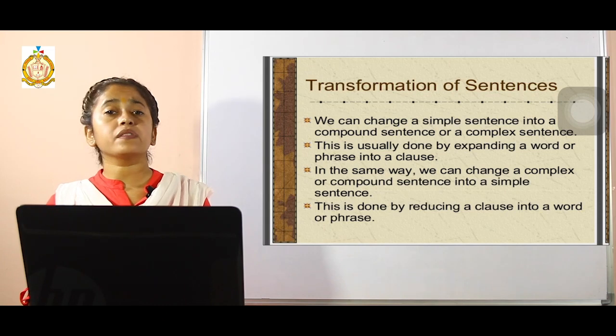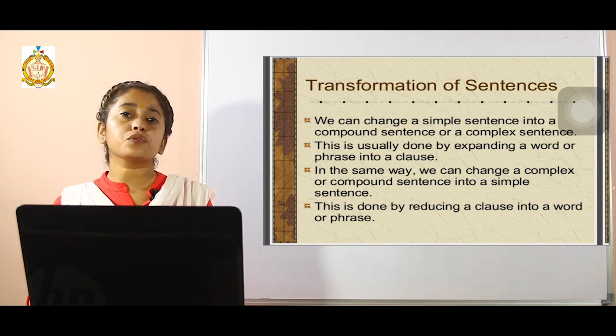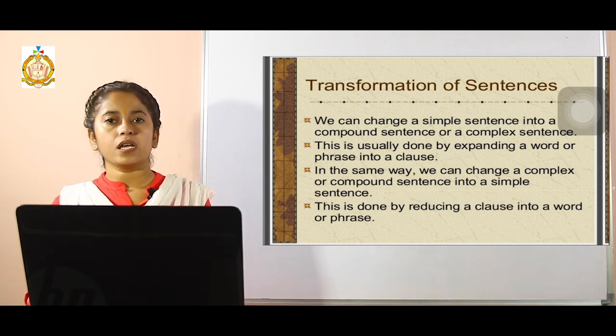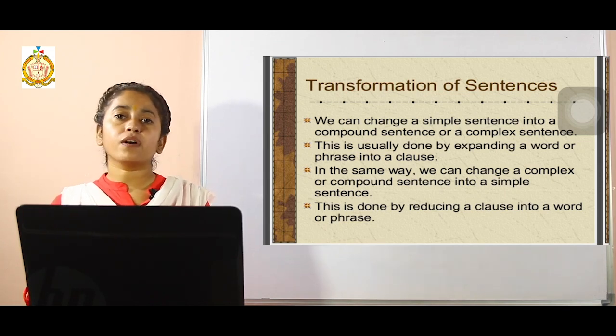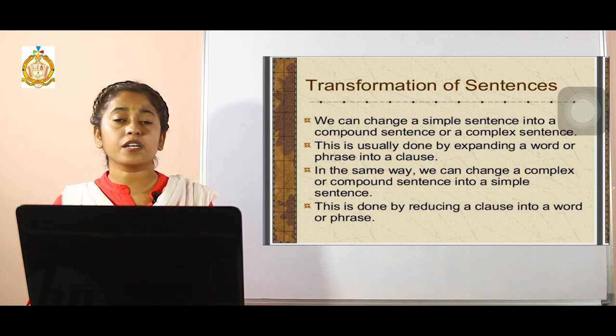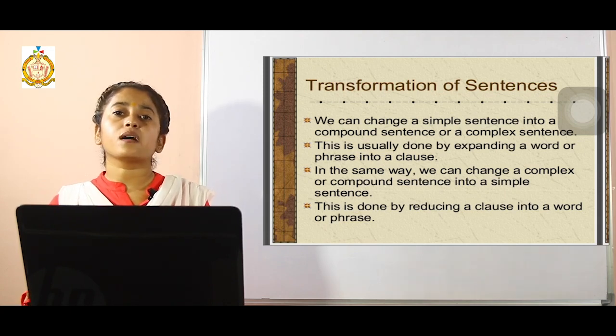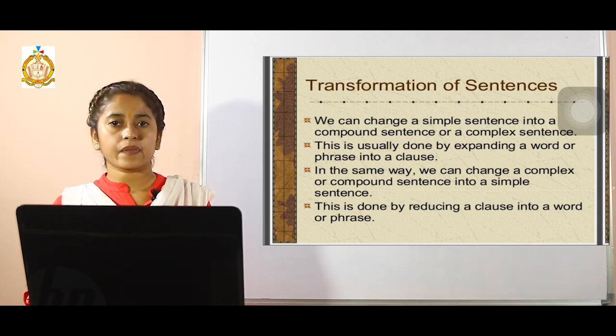Thus, on the basis of their structure, I can say they are divided into three main types: simple, compound, and complex. A simple sentence will have only one clause in it. What is a clause? Recall it. A clause is a part of a larger sentence which has a subject as well as a predicate, right?